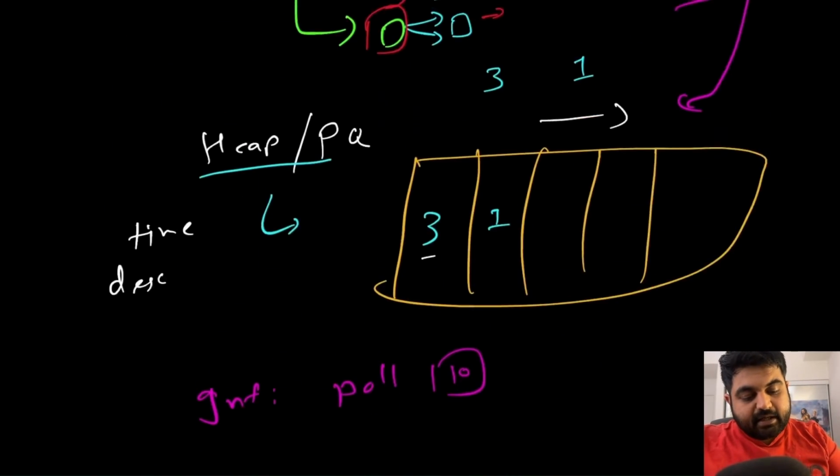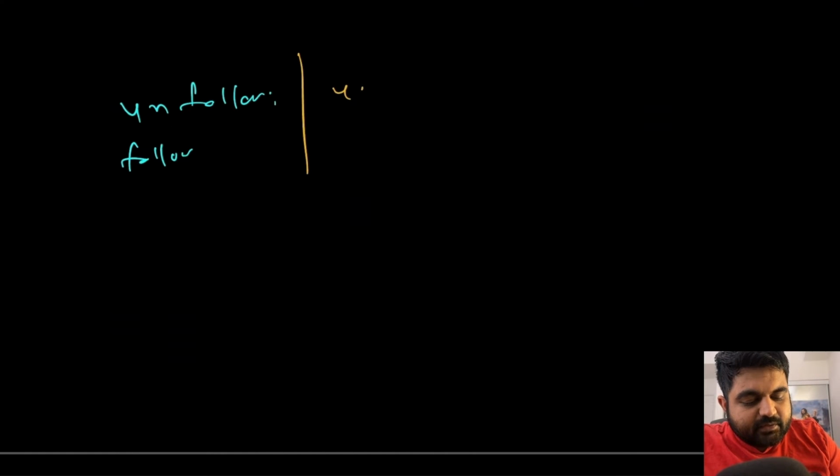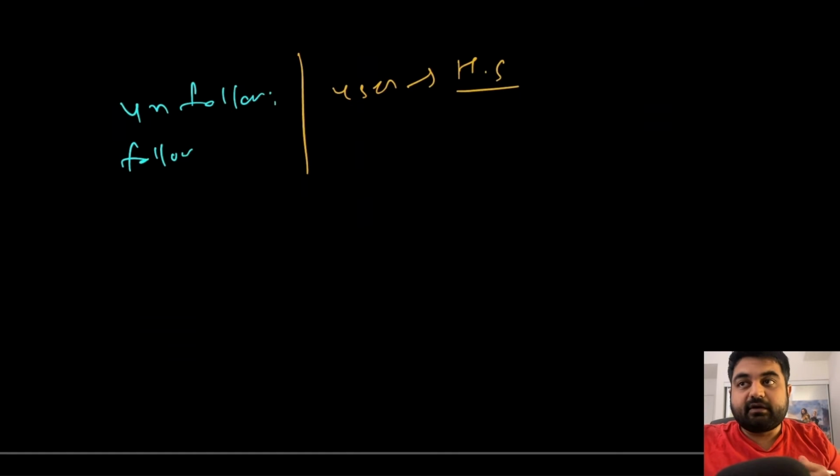Remember, once again, let's try to reiterate. The reason I'm doing this repetitively is because this question is extremely important, and I really want you to understand the whole logic and the whole thought process, because we are using a great combination of data structures to achieve what we want. Okay, so for the follow and unfollow methods, any particular user is associated with a hash set of all the people that user is currently following, and then we can very easily follow and unfollow people.